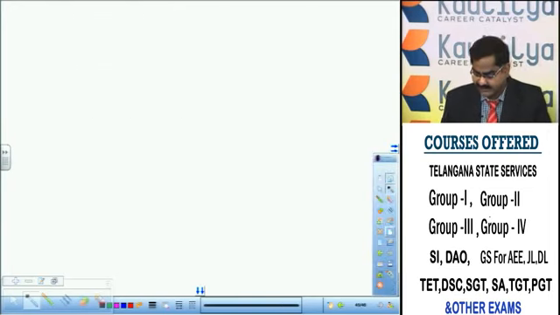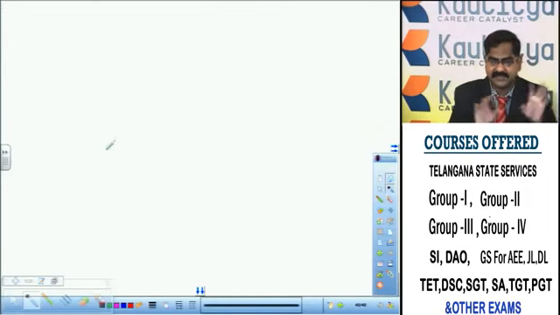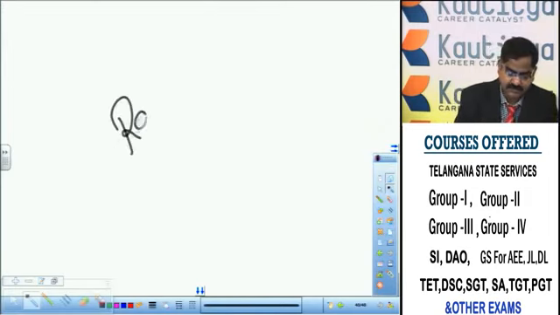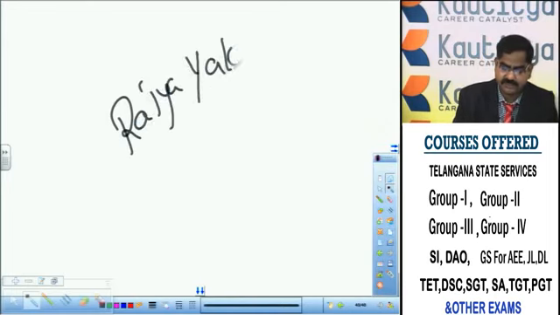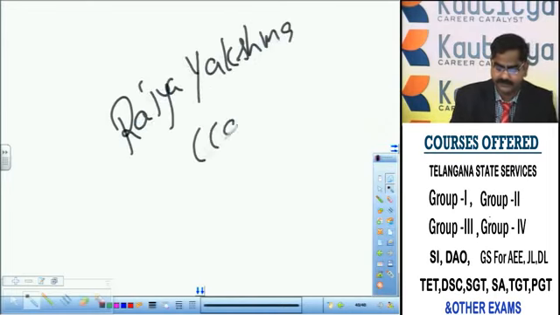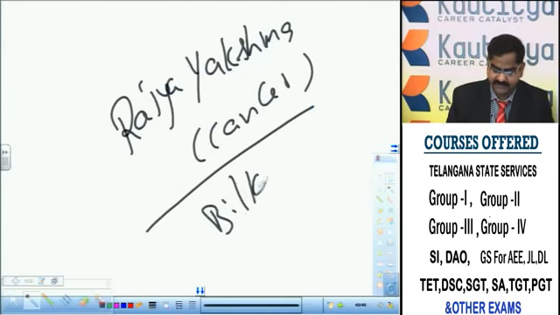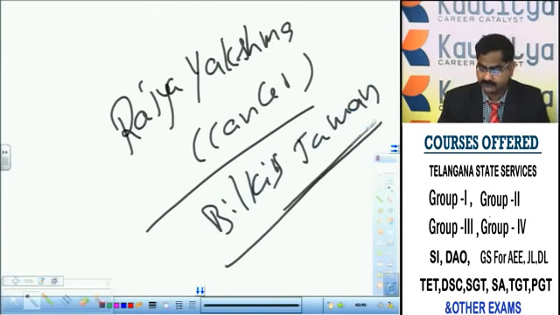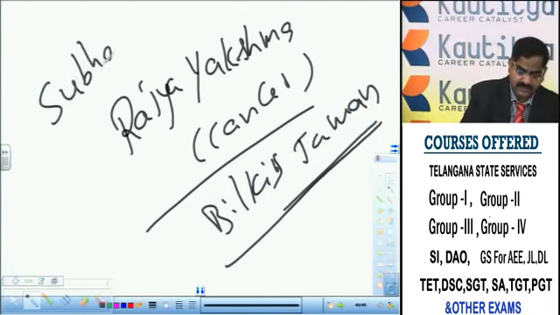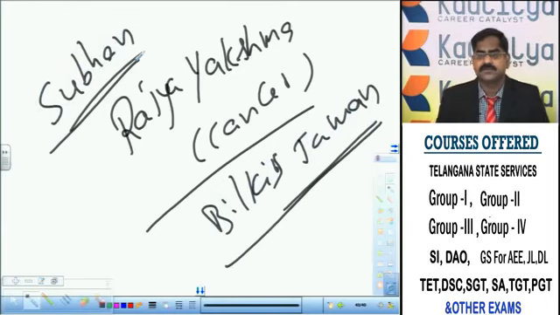Later, Jamshid died due to cancer. That disease was popularly known as Rajya Yakshma. Rajya Yakshma simply means cancer. He died due to cancer. After the death of Jamshid, his wife Bilkis Jaman placed her son Subhan on the throne of the Qutub Shahis. So Bilkis Jaman, the wife of Jamshid, placed their son Subhan on the throne of the Qutub Shahis.